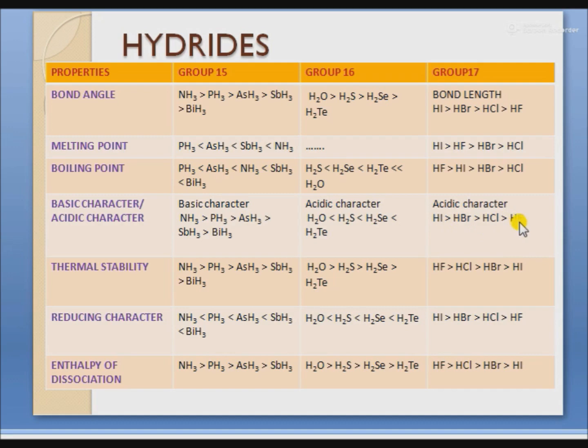Fluorine has small size and it forms strong bonds with hydrogen, and also hydrogen bonding. But when we move from chlorine to iodine, the size of the central atom increases and the bond length increases and the bond becomes weaker and hence easily breaks to produce H positive ions. That's why hydrogen iodide has the highest acidic character in its series.